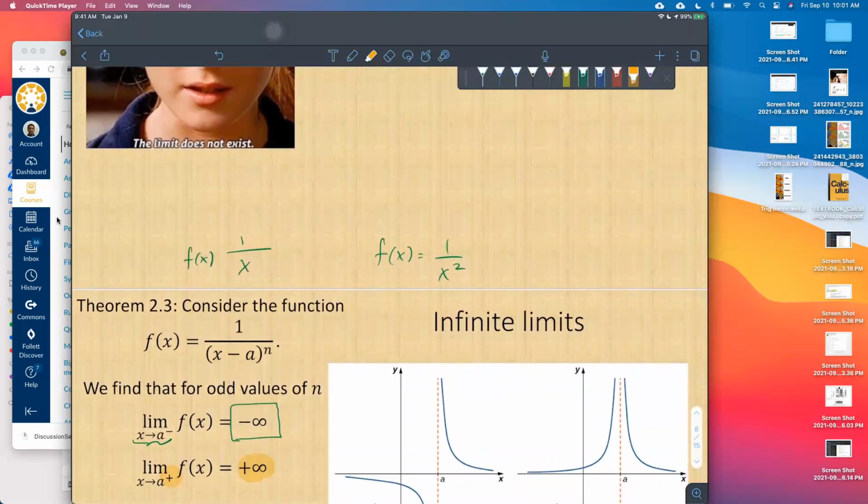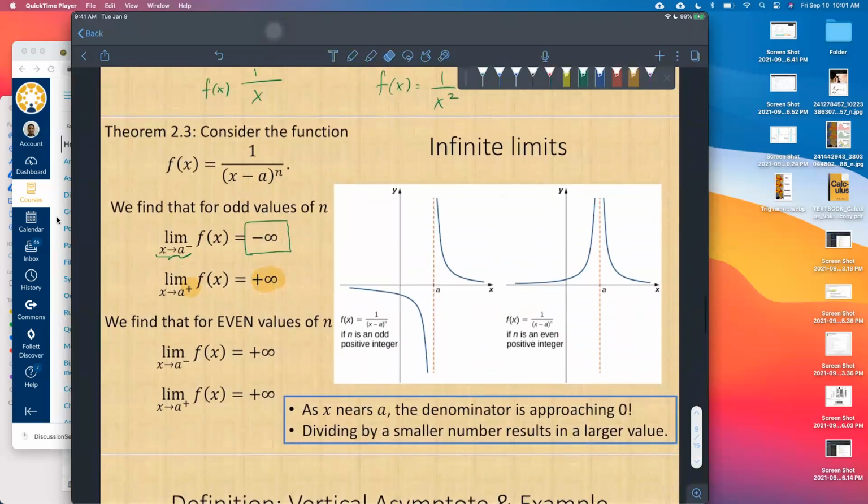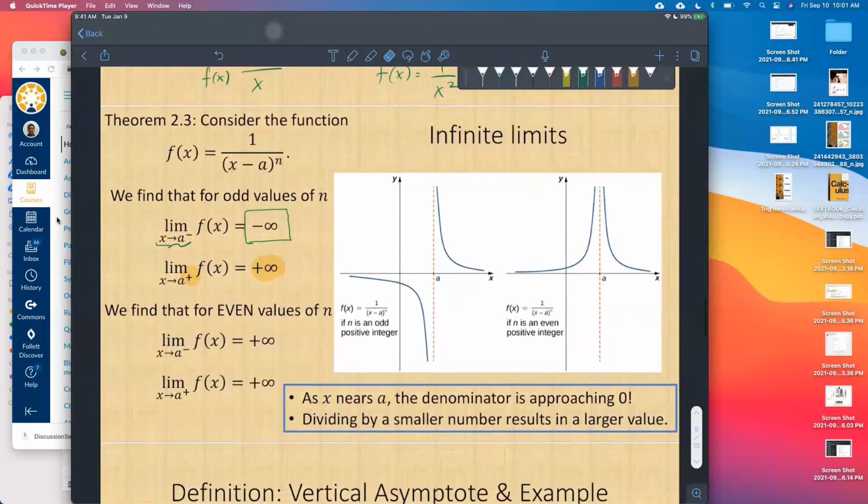Because is positive infinity equal to some number L, which is a real number? No, infinity is not a number. So it technically does not fit the definition of a limit, right? So whenever we have an infinite limit, let's go ahead and say that the limit is either positive or negative infinity. But technically speaking, it does not fit the definition of a real valued limit, let's say. Okay. So just a little intricate thing there.